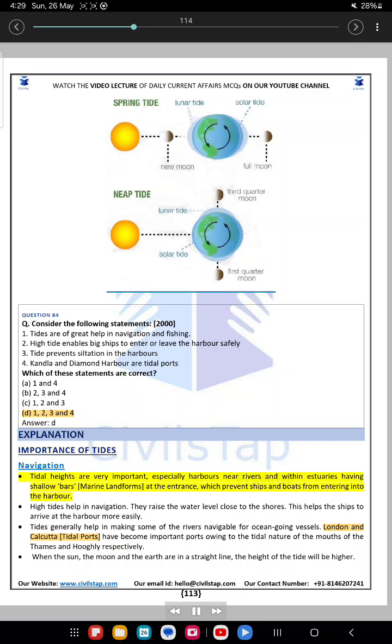Tidal heights are very important, especially for harbors near rivers and within estuaries having shallow, vast marine landforms at the entrance, which prevent ships and boats from entering into the harbor. High tides help in navigation. They raise the water level close to the shores. This helps the ships to arrive at the harbor more easily. Tides generally help in making some of the rivers navigable for ocean-going vessels.